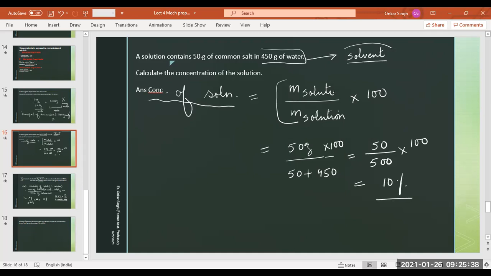One more thing, students. Some students were asking me a doubt yesterday. Shall we say concentration of solution or concentration of solute? Both mean the same. You can also say the concentration of solute in the given solution at a given temperature is 10%.